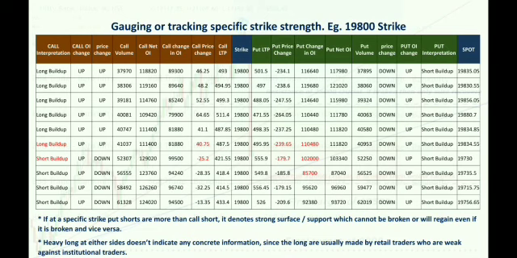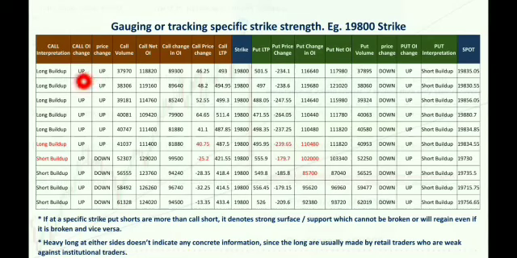Now this slide indicates the option chain for a specific strike. So I have made use of the 19,800 strike. As I said, I keep curating the data from the NSE website. The NSE website gets updated every 2 minutes. So in the data, as you see,